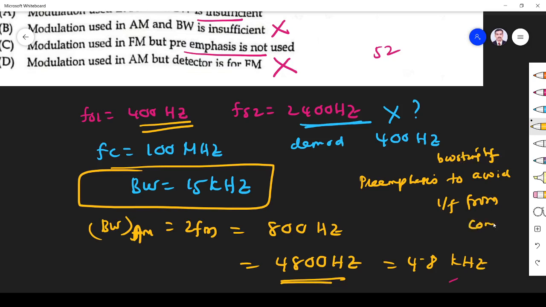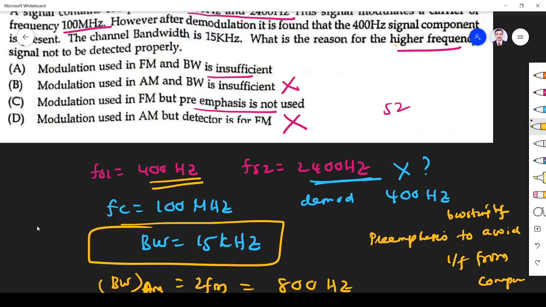Right? So what is the meaning? If the high frequency component is not received, that component is affected by noise. Why? Because then we must not have used pre-emphasis. That's why we are not able to receive the high frequency region. So option C is the correct answer. Bandwidth is insufficient: we don't have any reason to prove that, because there is no delta f for FM and all. So this may not be the reason. If we don't use pre-emphasis, surely we will miss the high frequency component.